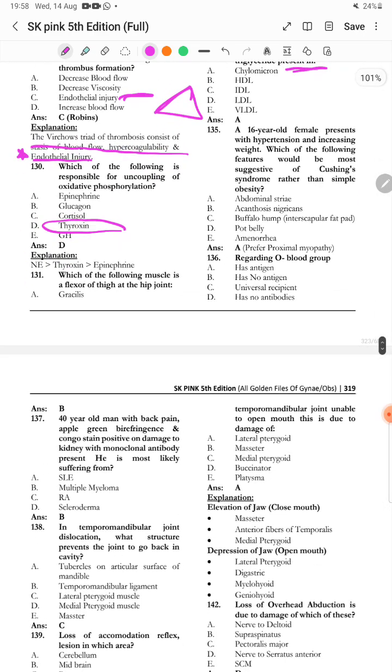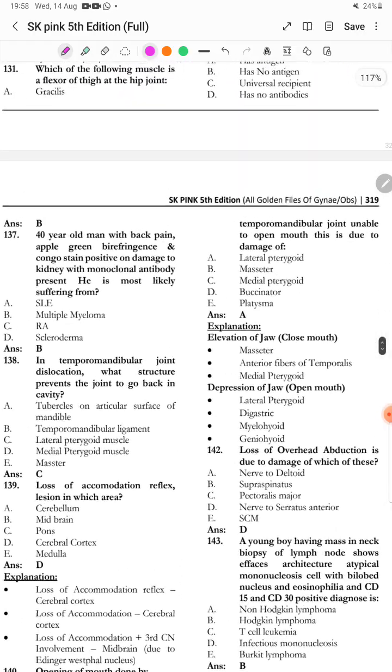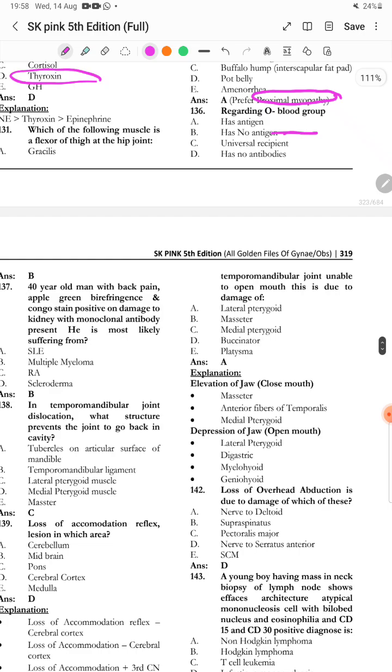A 16 years old female presented with hypertension and increasing weight. Which of the following features would be most suggestive of Cushing syndrome rather than simple obesity? So it is proximal myopathy followed by abdominal striae. Regarding O negative blood group, so it has no antigen in it.